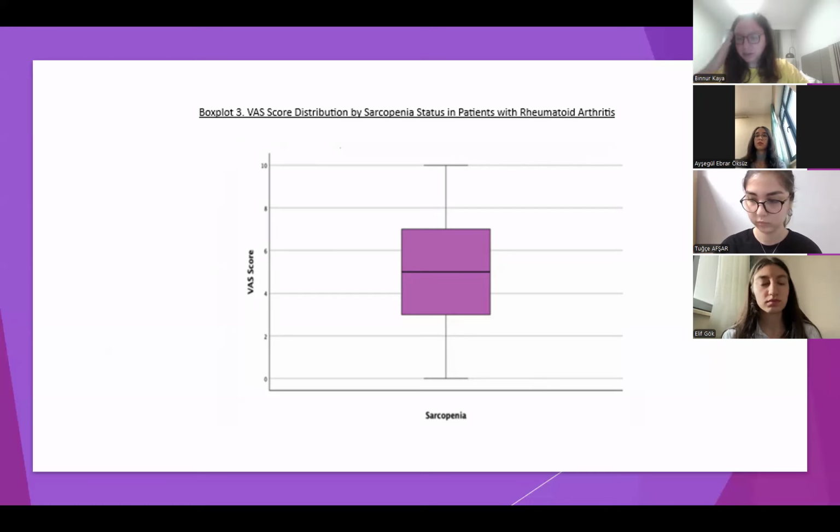Additionally, the interquartile range may be wider in the sarcopenia group, indicating greater variability in pain experiences within this population. These findings highlight the importance of targeted pain management strategies for patients with sarcopenia. The approach should not only focus on pain relief, but also incorporate interventions that support muscle health and physical function, addressing the underlying condition holistically.